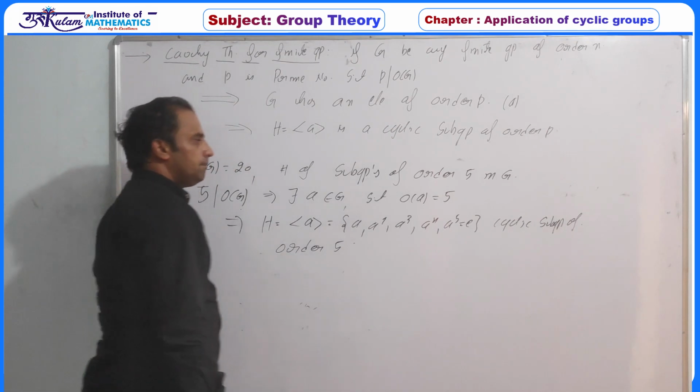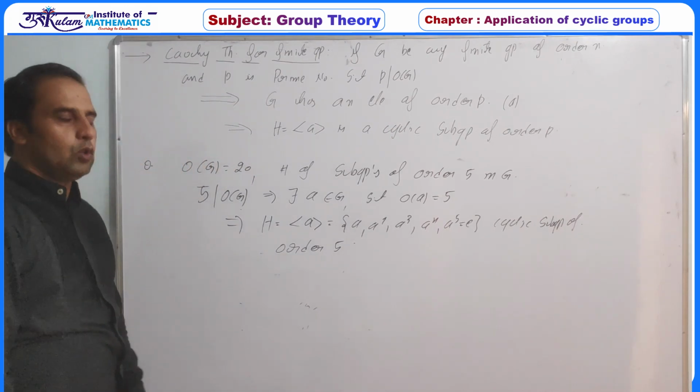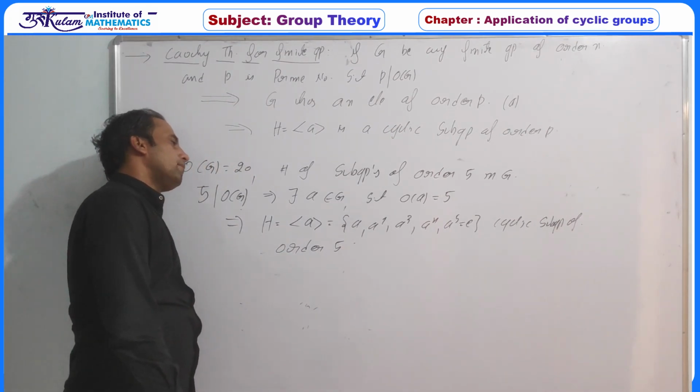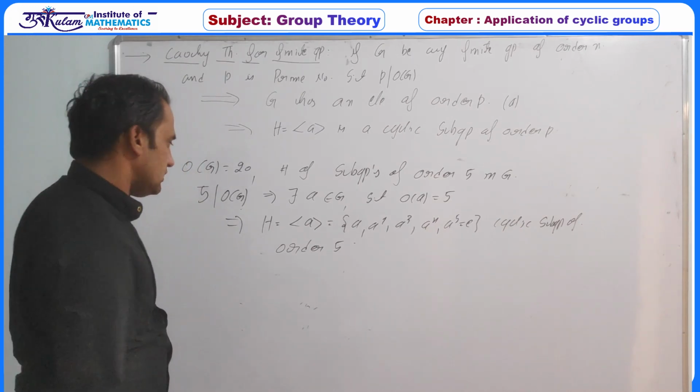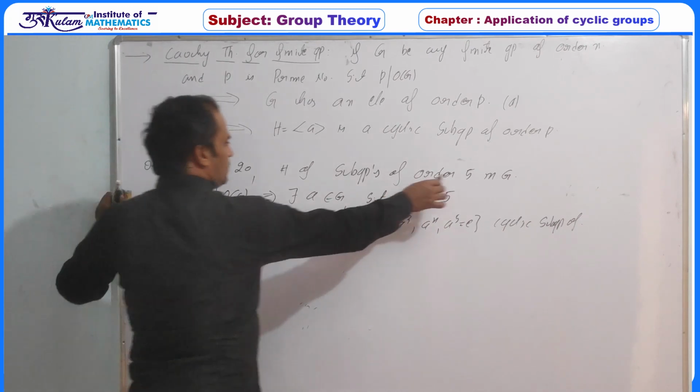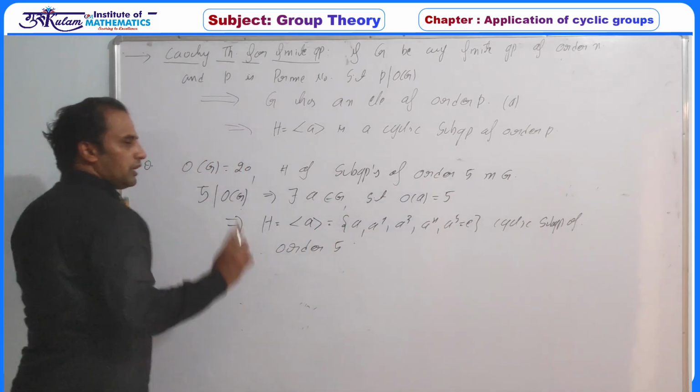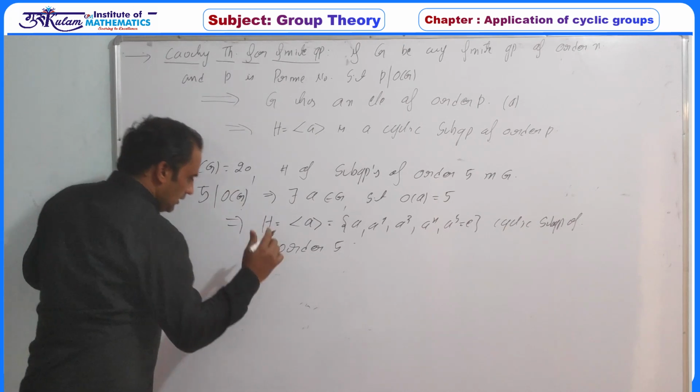So guarantee if G be a group of order 20, then it must have a cyclic subgroup of order 5, at least one exists. Or every subgroup of order 5 must be cyclic, so at least one subgroup must exist.